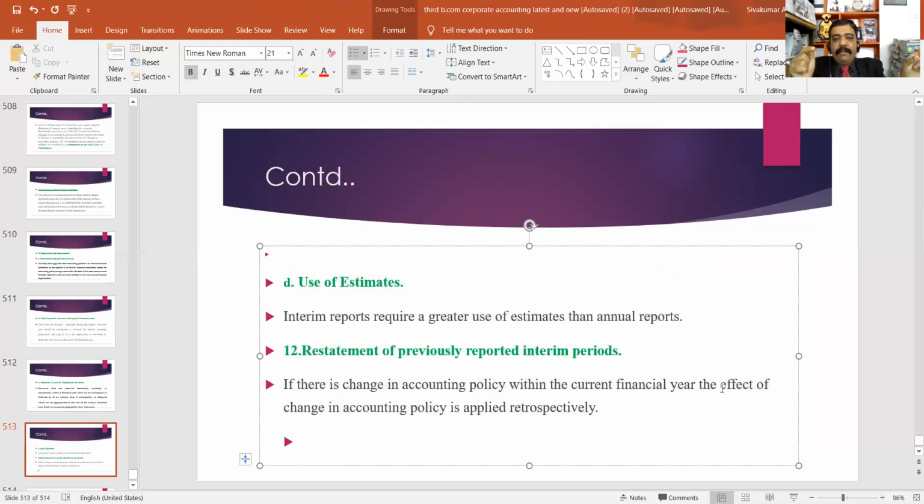Then, restatement of previously reported interim periods. If there is a change in accounting policy within the current financial year, the effect of the change in accounting policy is applied retrospectively. Those are the important points related with interim financial reporting in IAS 34.